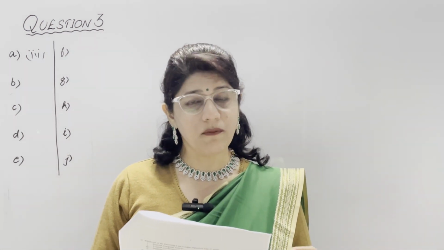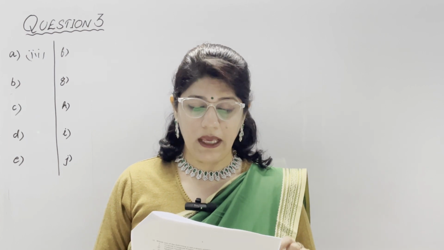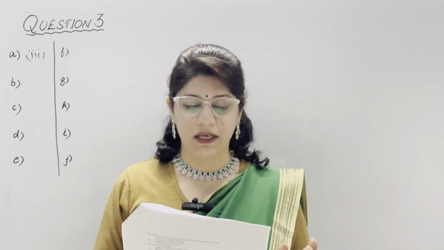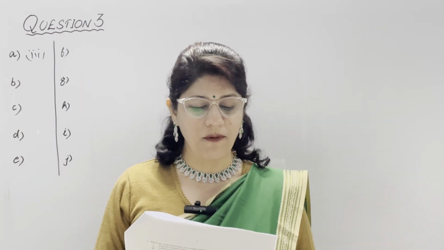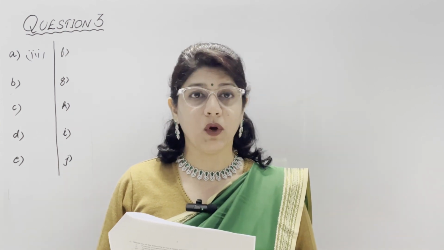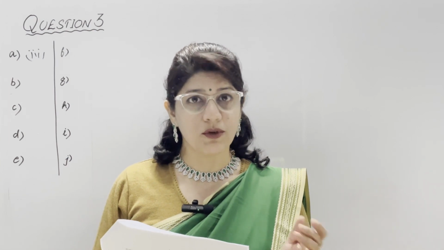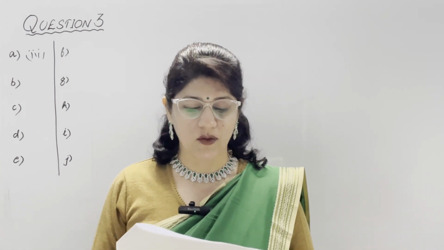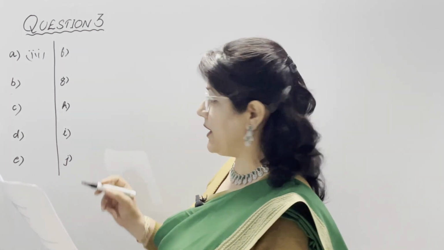B part, which soil is found in northwestern part of peninsular India? A, alluvial soil. Second part is black soil. Third is red soil. Fourth is laterite soil. And our correct option is black soil, because major part of Gujarat and Maharashtra, black soil is there. Deccan Plateau.